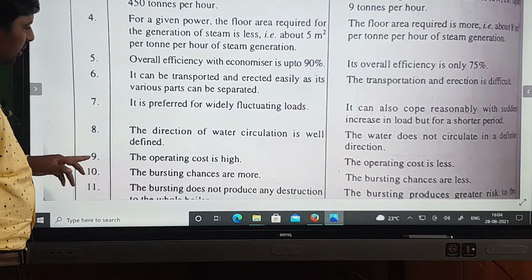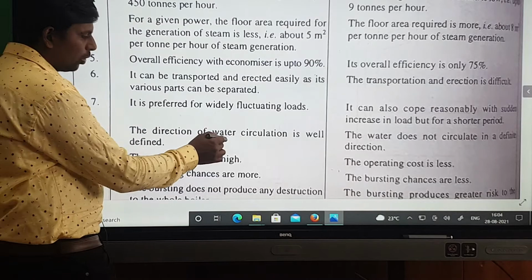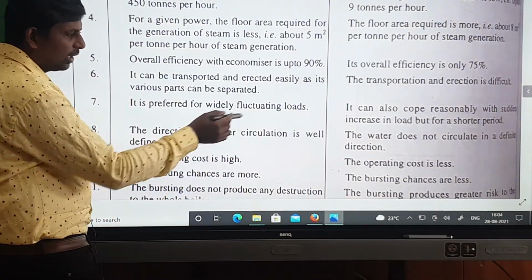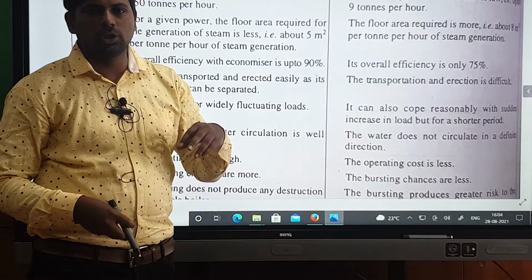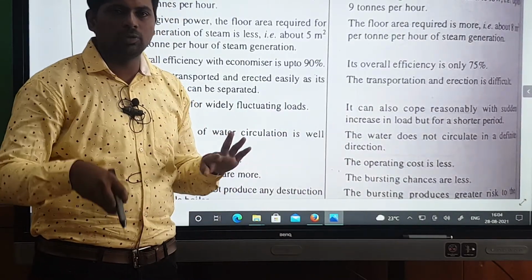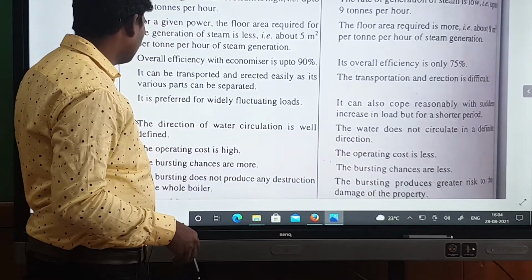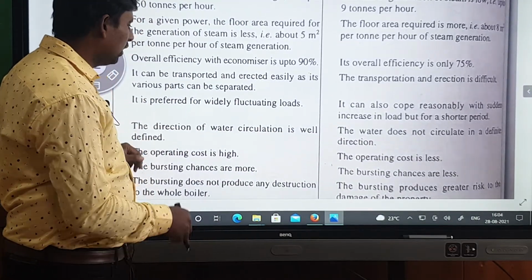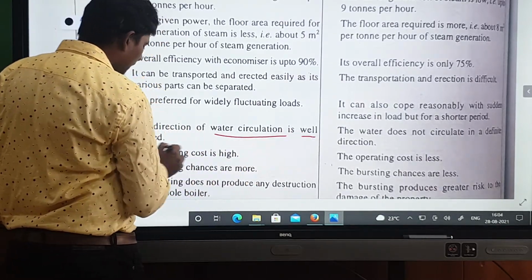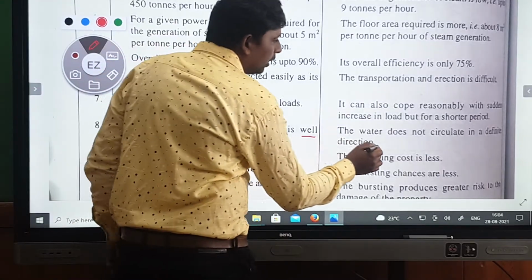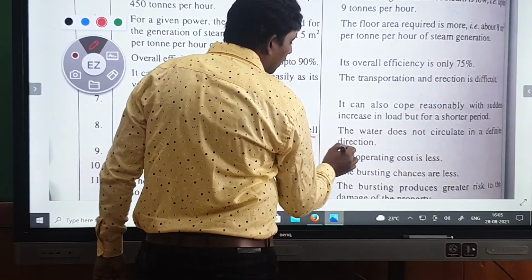After that, the overall efficiency depends upon the load. Here the direction of water circulation is well defined. You can see where the water is coming from and where it is going. In the fire tube boiler it is somewhat difficult to identify that. Circulation of water is well defined here, but there somewhat difficulty is there.